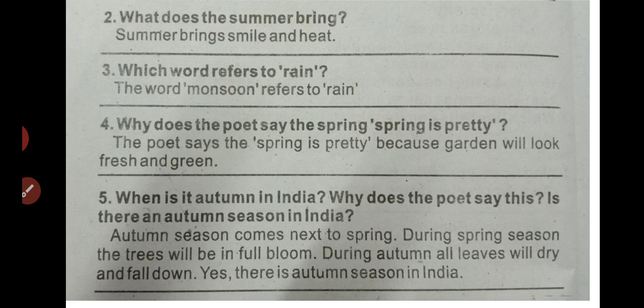Okay. When is it autumn in India? Why does the poet say this? Is there an autumn season in India? Autumn season comes next to spring season. During the spring season, the trees will be in bloom. Okay, bloom means we can see a lot of flowers in this season. During autumn, all leaves will dry and fall down. Yes, there is an autumn season in India.